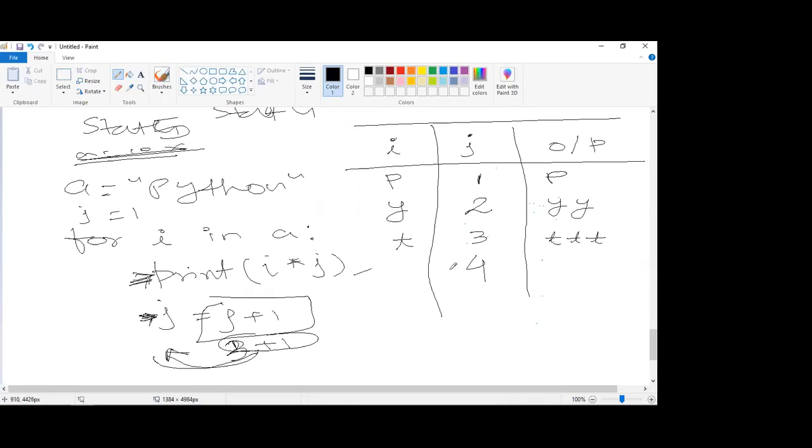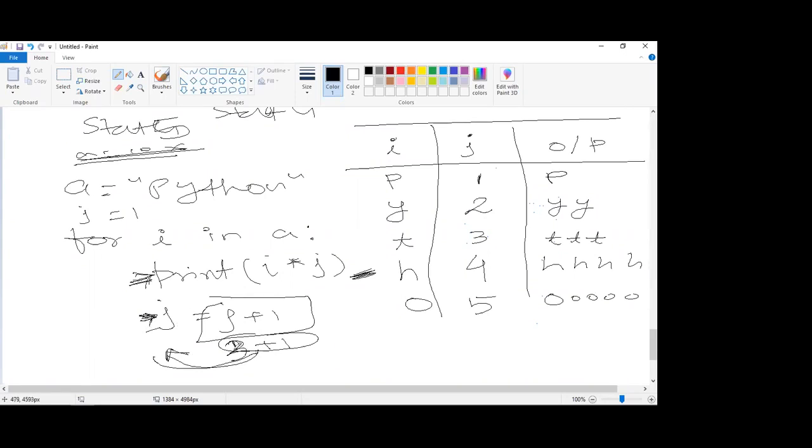I will be what? H. Correct. So I has become H. Now H into 4, this statement will be executed. So print H 4 times. Okay. After executing this statement, come to this. 4 plus 1, 5. So the new value of J is what? 5. Come back to this for loop again. I is now O. So write here O. O into 5, print O 5 times. Okay. And then execute this statement.